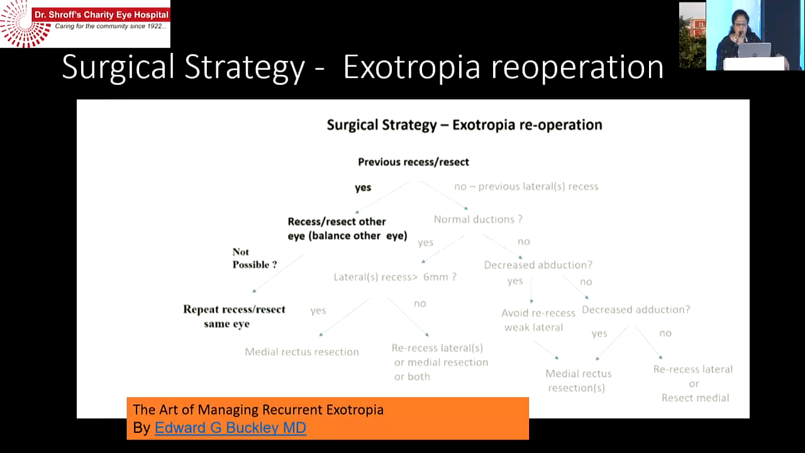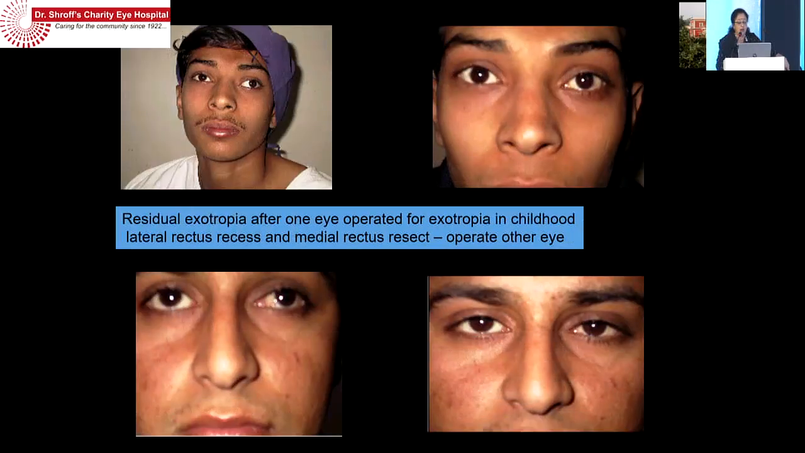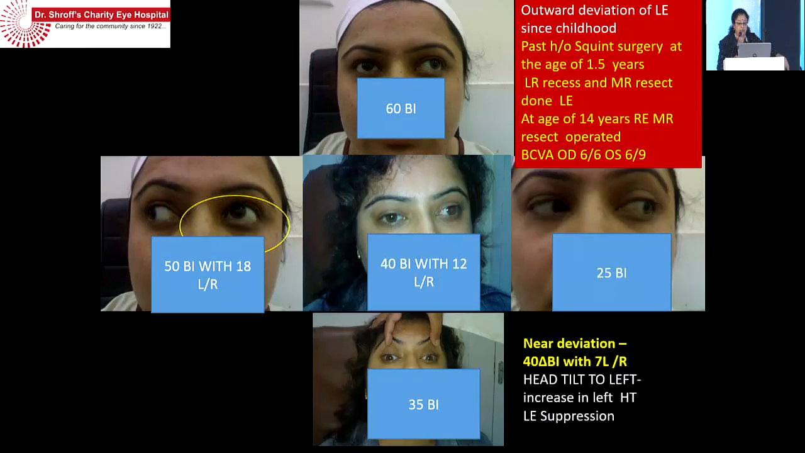So surgical strategy on exotropia reoperation was nicely demonstrated by Dr. Edward Buckley's paper. And if you have done a previous recess resect, then you need to go to the other eye for balancing. And if it is bilateral lateral rectus resections done with normal ductions, then you need to go for medial rectus resections. So in this patient, we have done the other eye. There's a recess resect of the other eye.